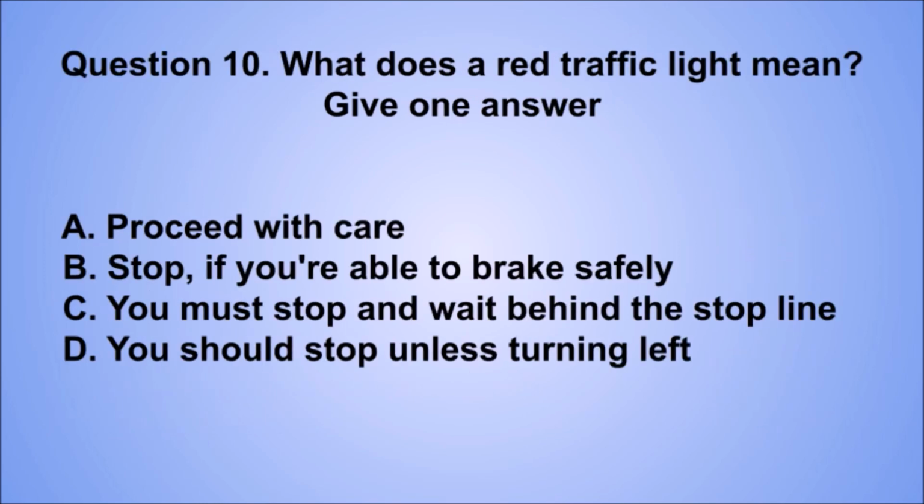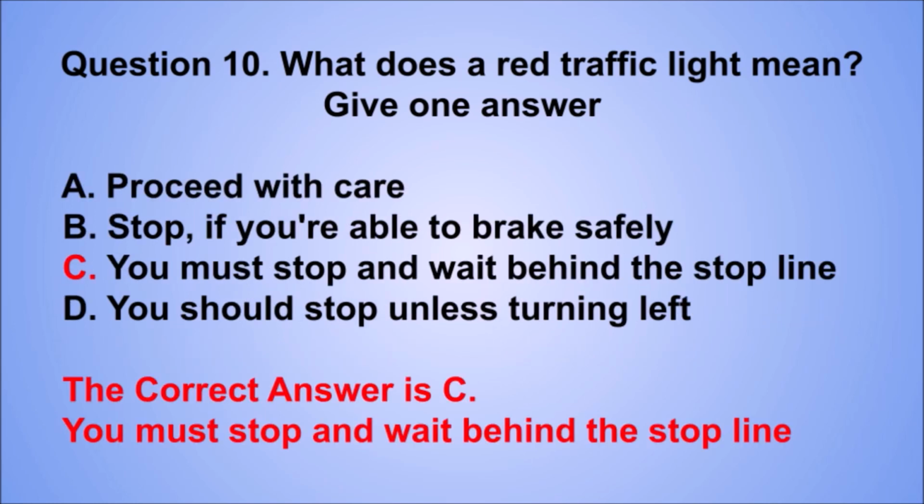Question 10. What does a red traffic light mean? Give one answer. A. Proceed with care. B. Stop, if you're able to brake safely. C. You must stop and wait behind the stop line. D. You should stop unless turning left. The correct answer is C. You must stop and wait behind the stop line.